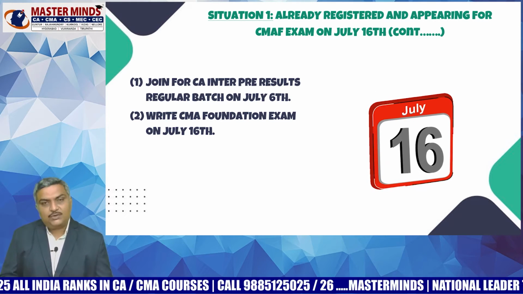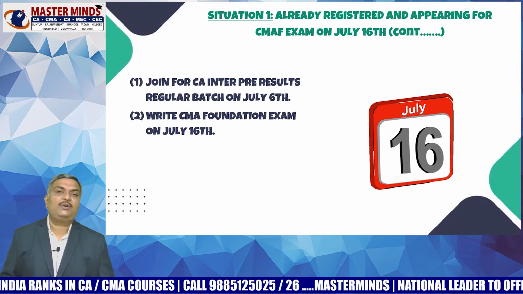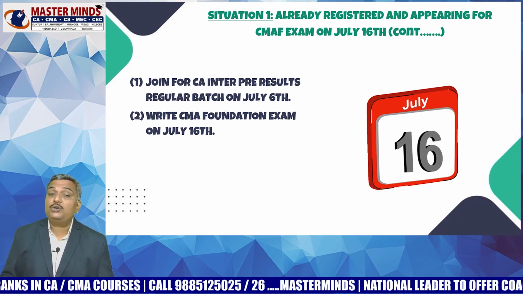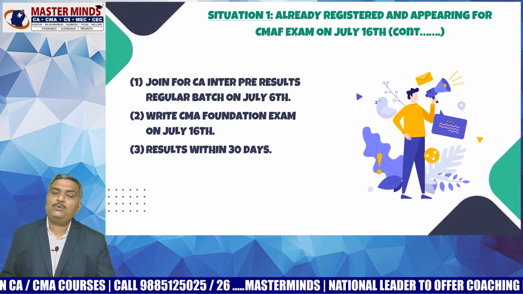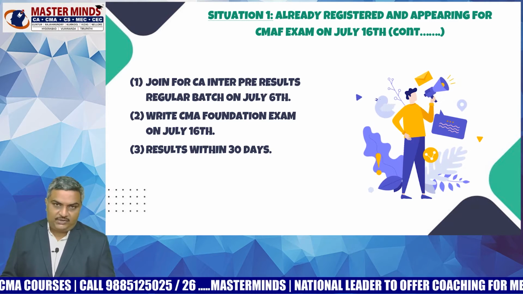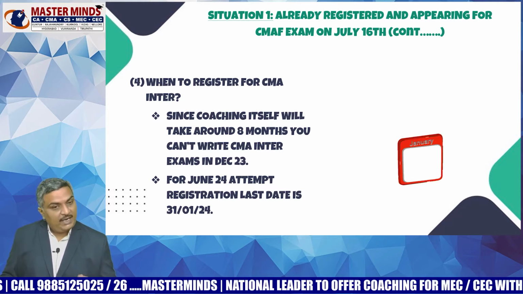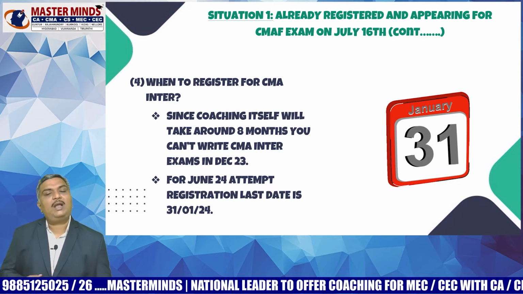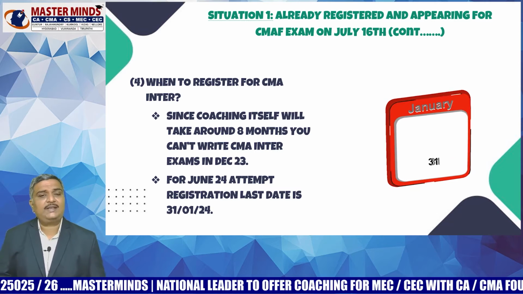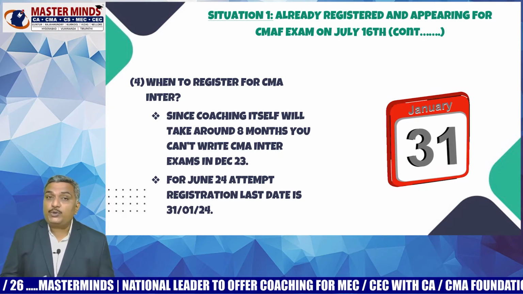You can watch those videos, you can prepare well, and you can take your examination on July 16th. And once you write your examination on July 16th, the results will be announced within 30 days. So after the announcement of results, you can write your examinations in June 2024.